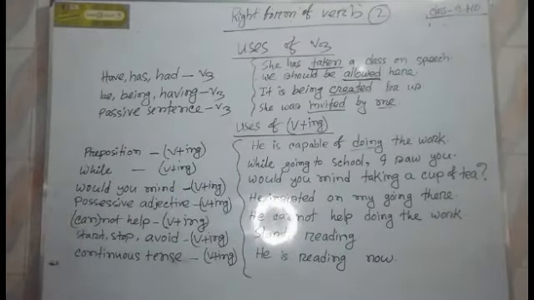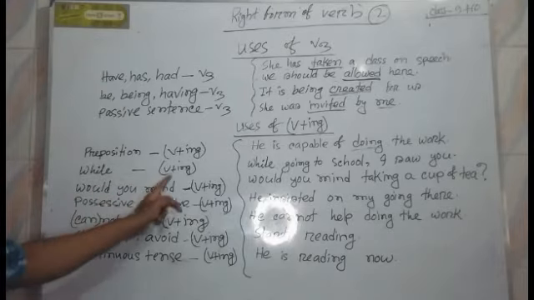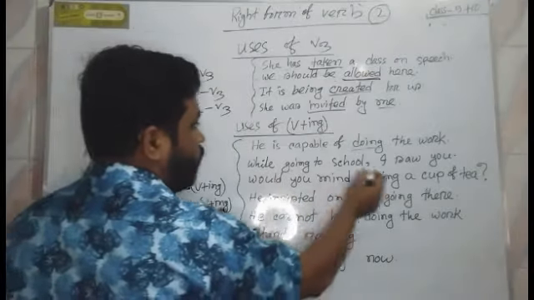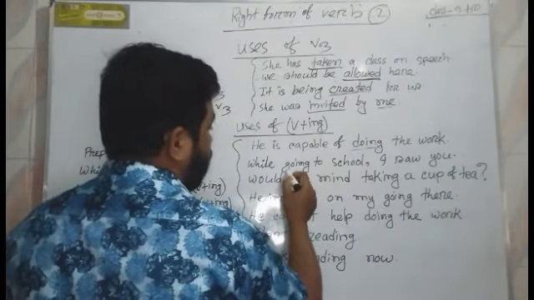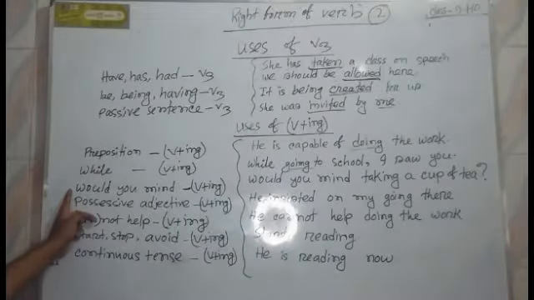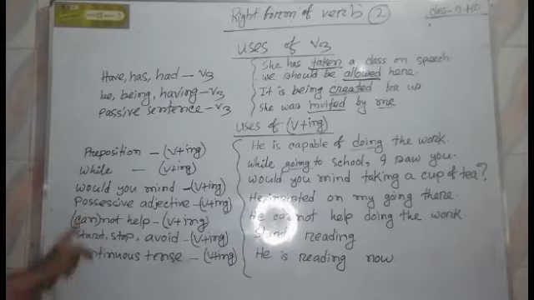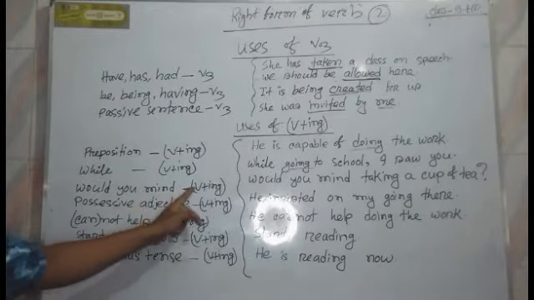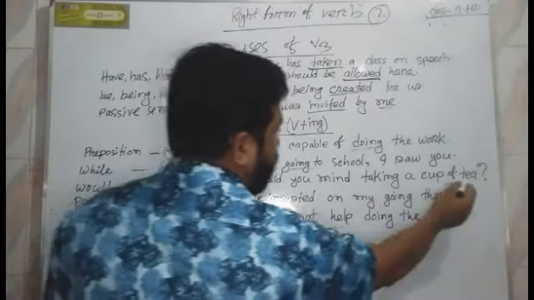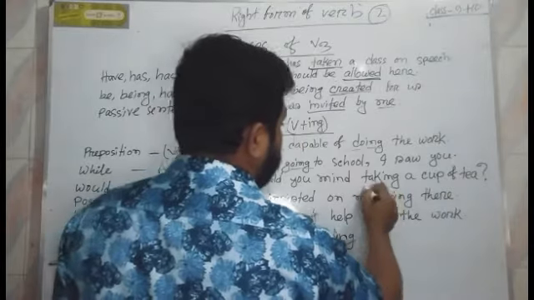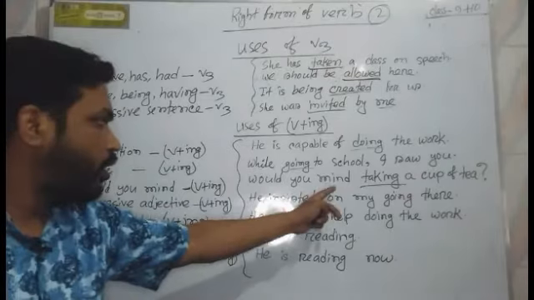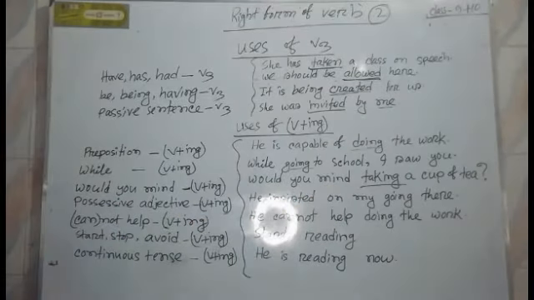And the second rule is after while verb plus ing is used. Look at the example. While going to school I saw you. Here going is used after while. Look at the third rule. After would you mind we use verb plus ing. Look at the example. Would you mind taking a cup of tea? Here taking is used because it is used after would you mind.